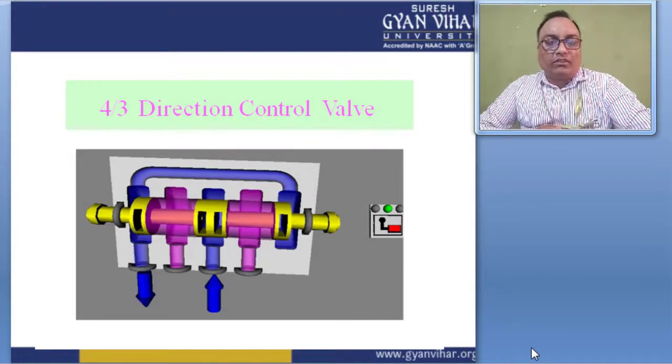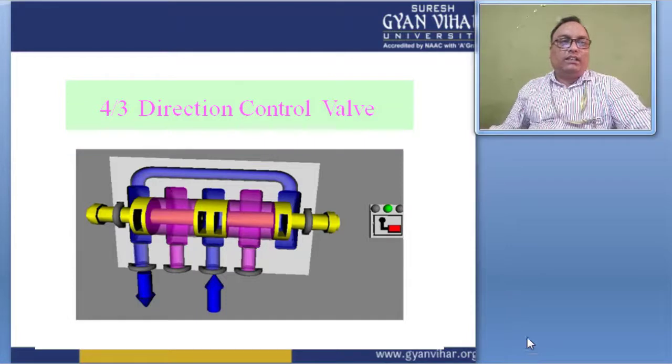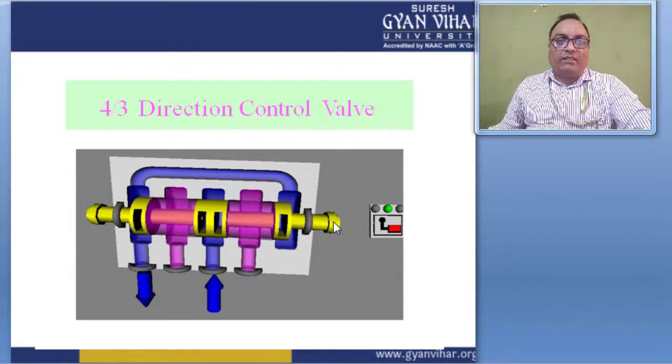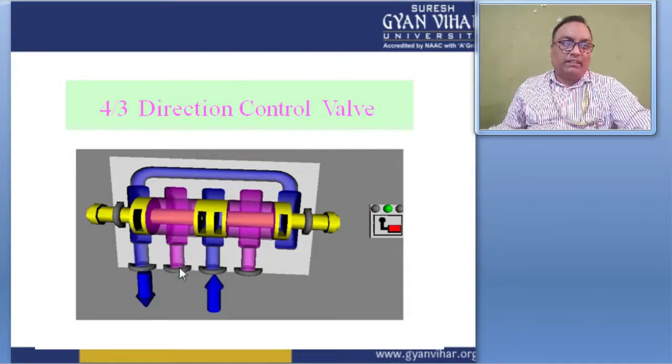This is the figure of a 4x3 direction control valve. This figure shows the controlling unit here, and four types of input and output connections attached here. This is the stem or lever which controls the fluid flow inside. Hydraulic fluid goes inside, and at the same time fluid goes out from this port, and these are the different fluid lines. This is one way to send the fluid in the hydraulic circuit.